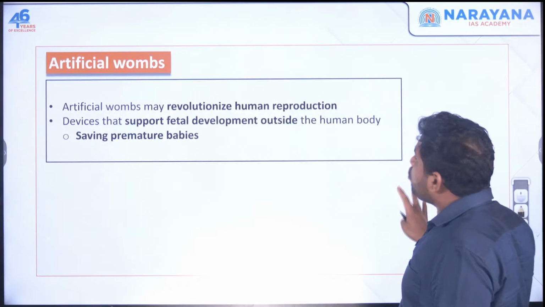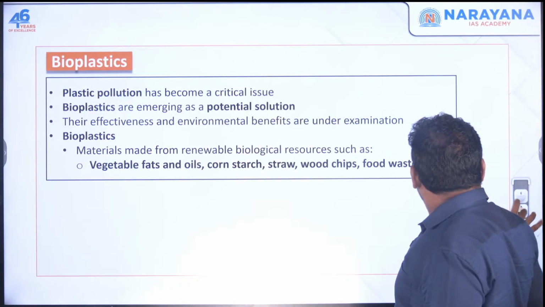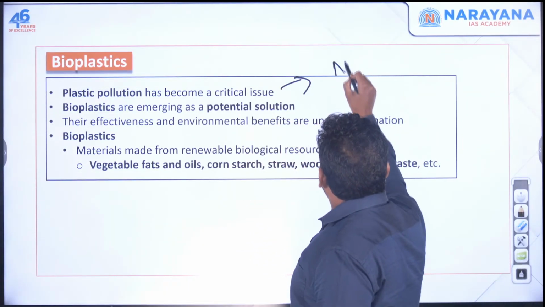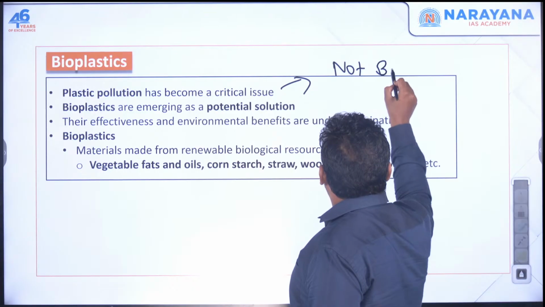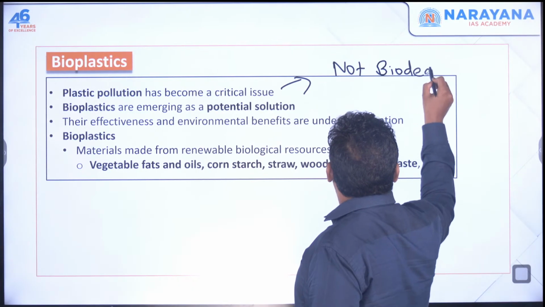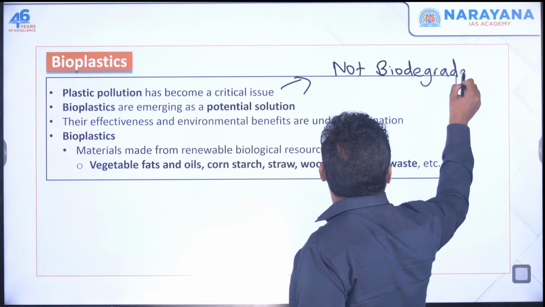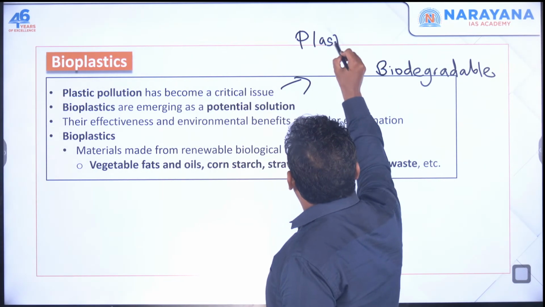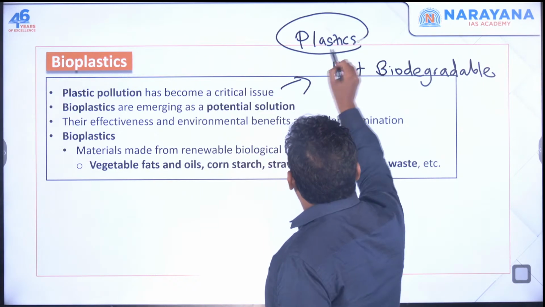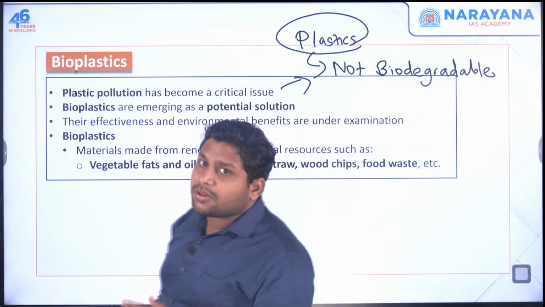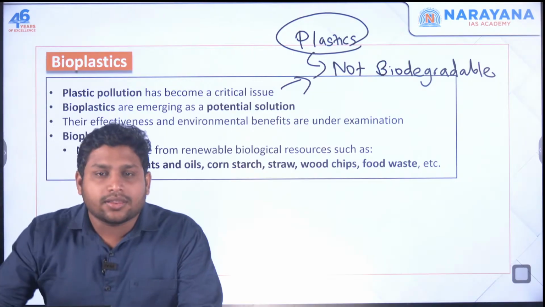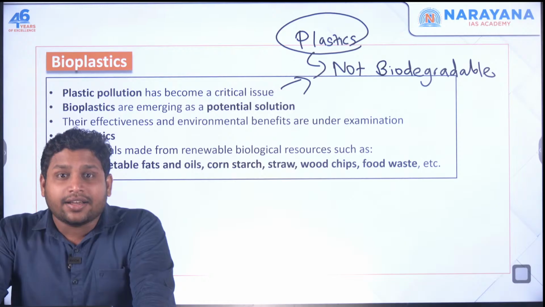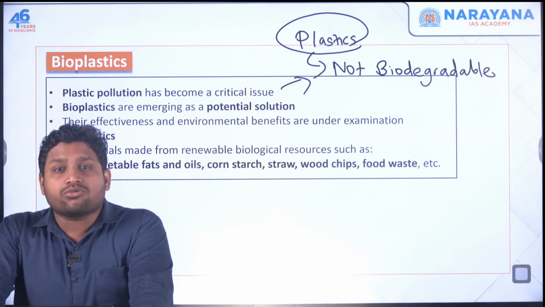If you know one thing about plastics, they are infamous for one thing: they are not biodegradable. When we talk about the normal plastic that we are using, it is non-biodegradable. It doesn't degrade easily, or even if it degrades, it takes somewhere around hundreds and thousands of years.